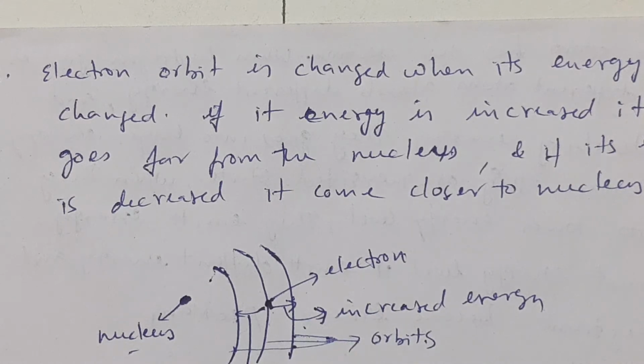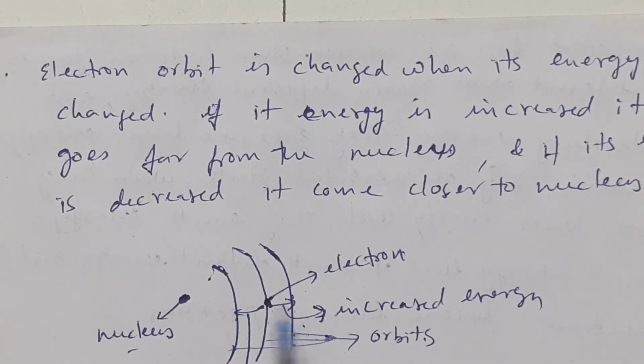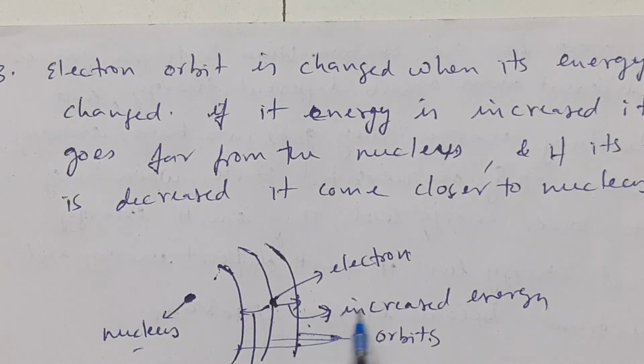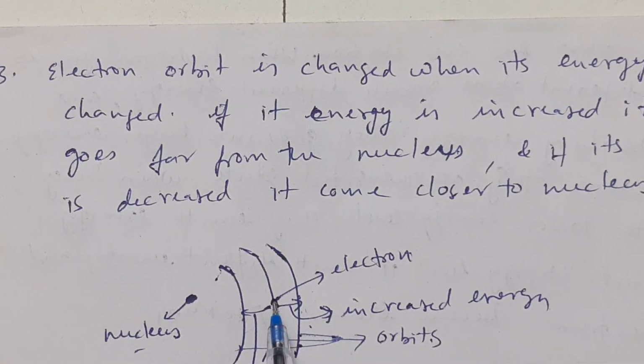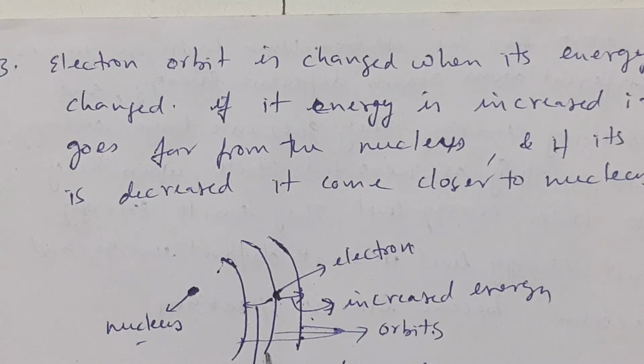If electron moves from lower orbit to the higher orbit, that is far from the nucleus, then its energy is increased. If its energy is decreased, if it loses the energy, then it moves from higher orbit to the lower orbit, that is near to the nucleus. In a particular orbit, it has a particular energy.